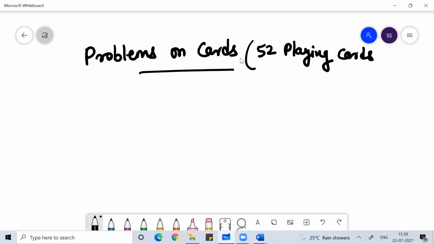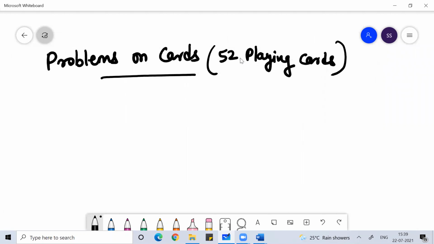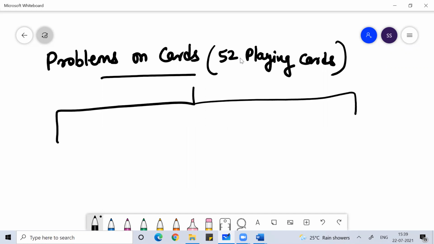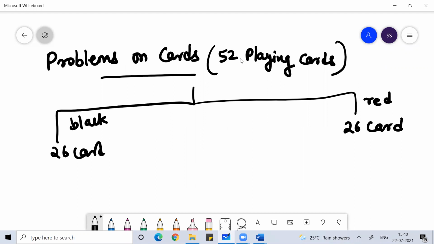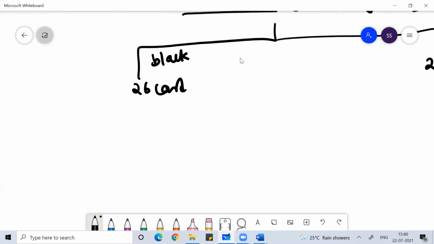These 52 playing cards can be divided into 26 cards which are red in color and 26 cards which are black in color.